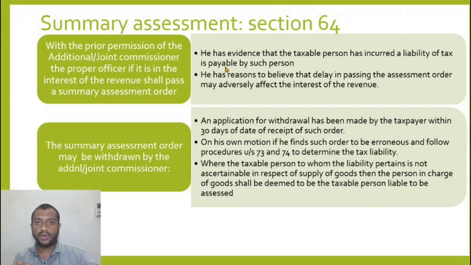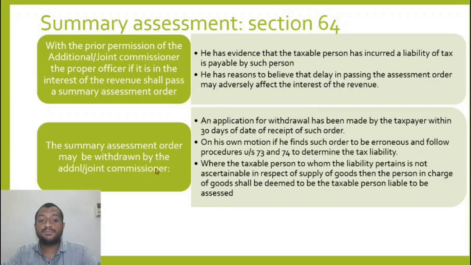So for this to happen, he has to have evidence that the taxable person, the person who needs to register himself or who has registered, needs to pay tax, or he has reasons to believe that delay in passing the order may adversely affect the revenue. So if there is delay in passing the assessment order which may adversely affect the revenue, even in that case, he may pass a summary assessment order.